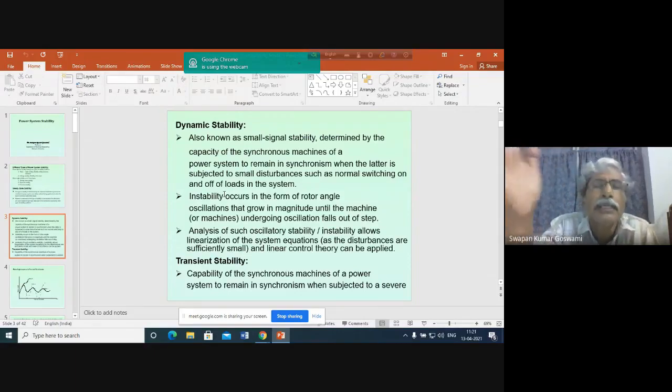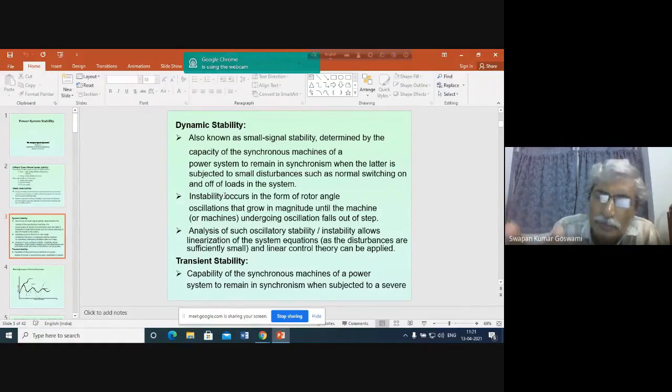Negative damping means instead of the reduction in the oscillation of the generator rotor, the oscillation may actually grow continuously. So if the oscillation grows, what will happen? Obviously, the generator will lose stability, and as a result, the system also will lose stability. So this problem is called the problem of dynamic stability. The controllers have to be further controlled such that the synchronous generators do not lose synchronism in an attempt to maintain the terminal voltage of the generator. So this is the problem of dynamic stability.